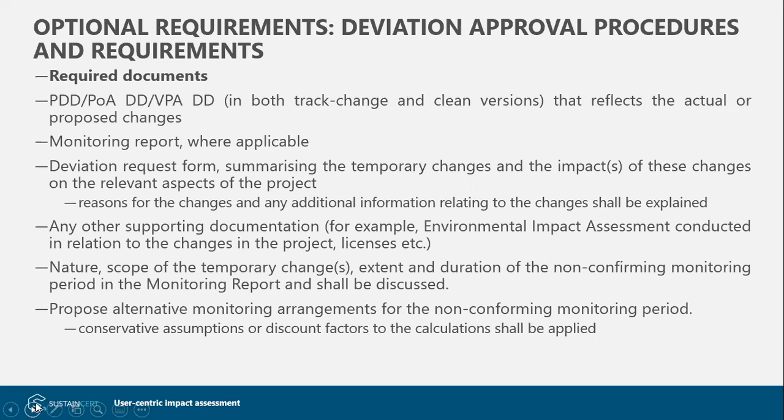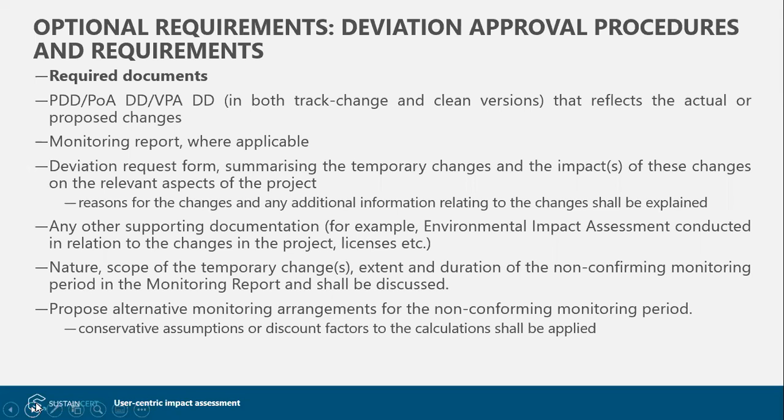If there is a monitoring report applicable, that also should be submitted along with the deviation request. A deviation request form, again a template which is available on the Gold Standard website, should be filled in, which summarizes all the temporary changes and the impact that these changes have on the project.